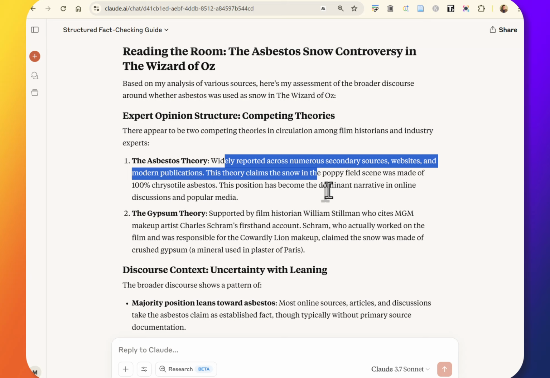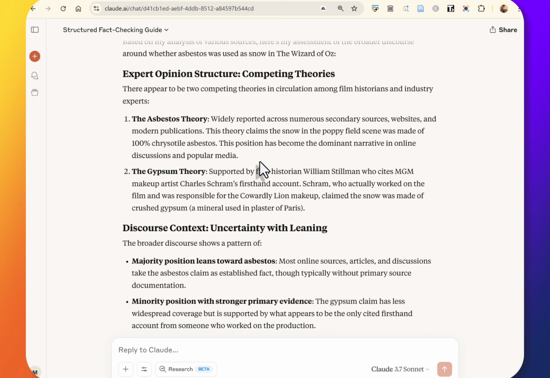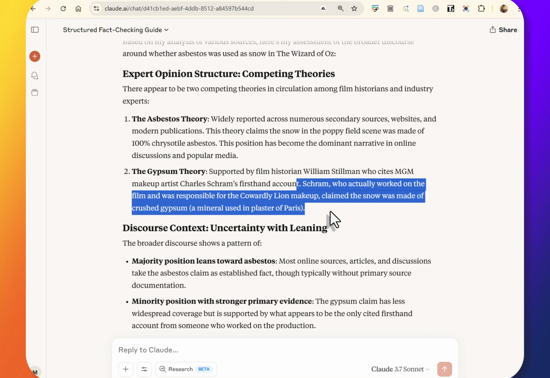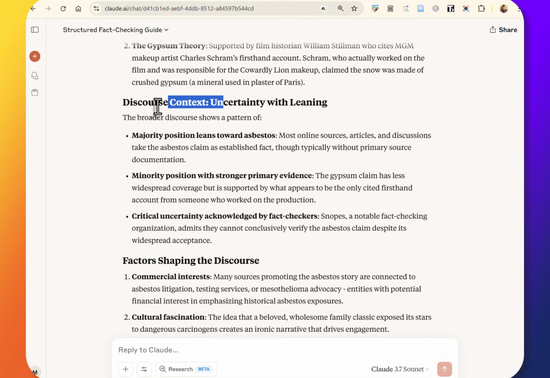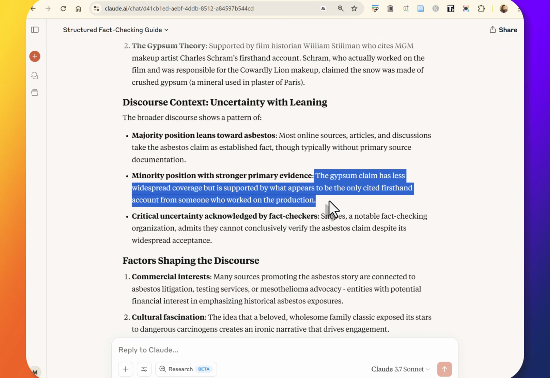He recalls it being gypsum. And it's Charles Schramm, right? When I put these two things together, I'm leaning towards Charles Schramm. The majority position leans towards asbestos, but the minority position has stronger primary evidence, right?